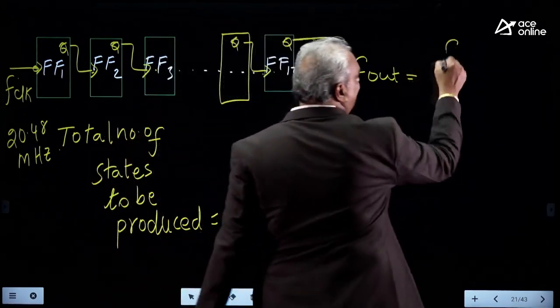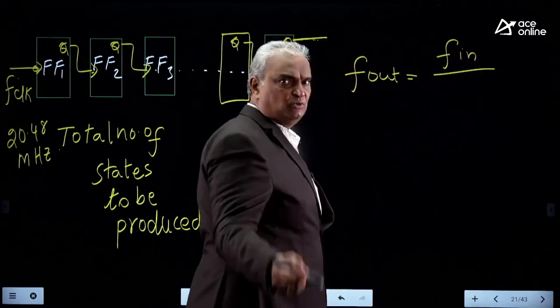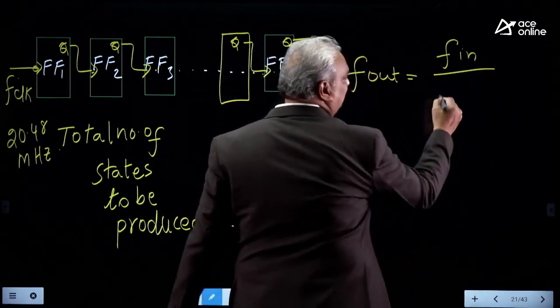It is F in divided by the total number of states it counts. Here the total number of states to be counted is 4K.